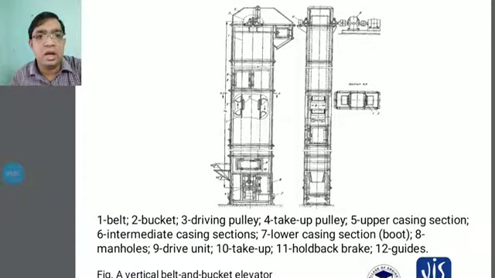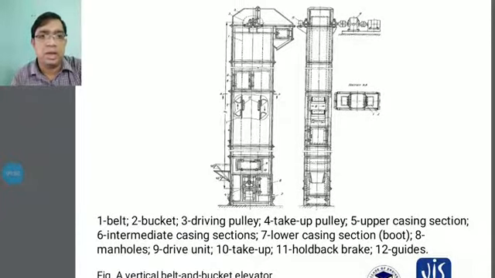And 11 is the hold back brake. According to this, 11 is considered the hold back brakes. And 12 is the guides. Guides will also be here, and this is given in the vertical belt and bucket elevators diagram.